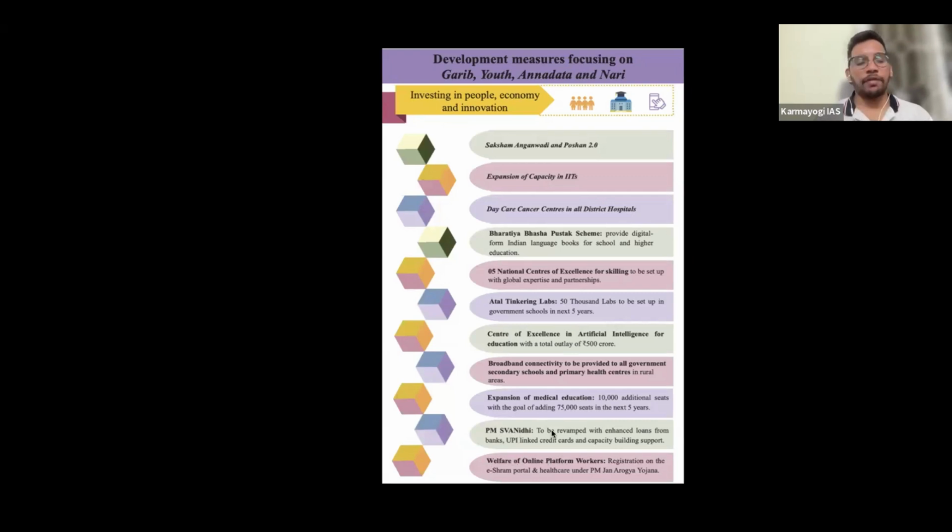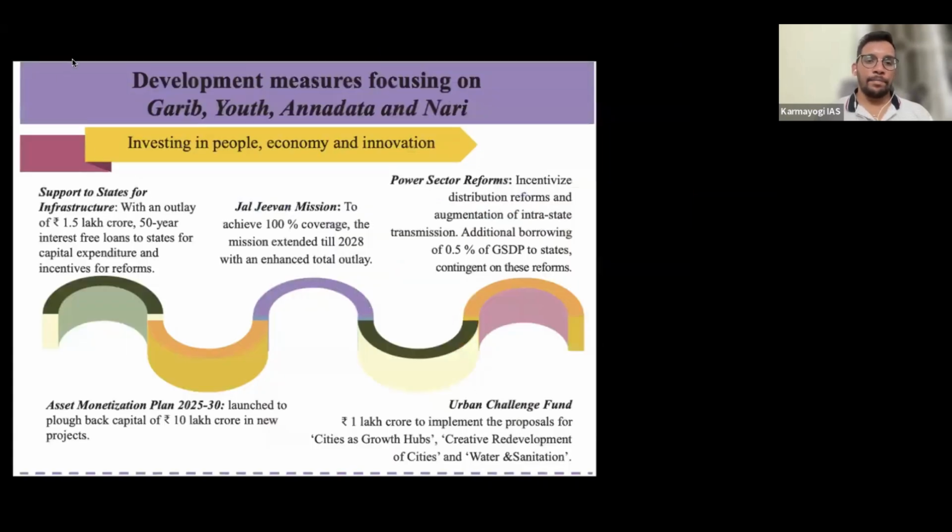Then welfare of platform workers. Platform workers means those who work through internet platforms like Swiggy, Zomato, Uber and all. So the government wants to give social security through Pradhan Mantri Jan Arogya Yojana. So these were some propositions to invest in people. Next, any doubts till now?